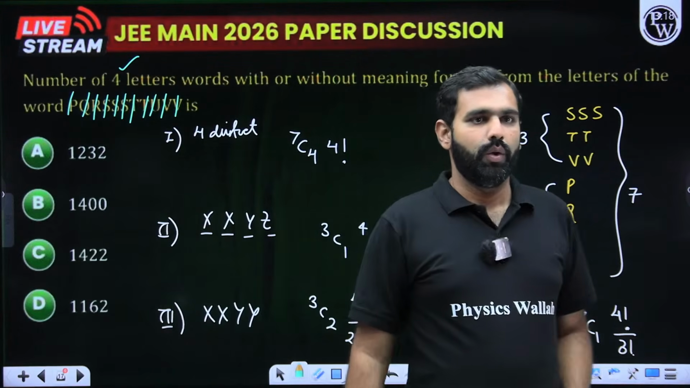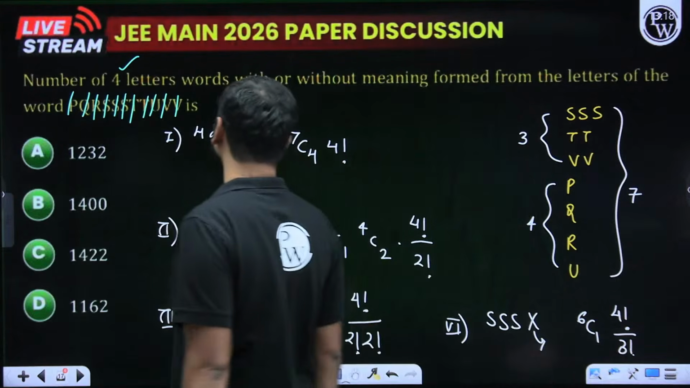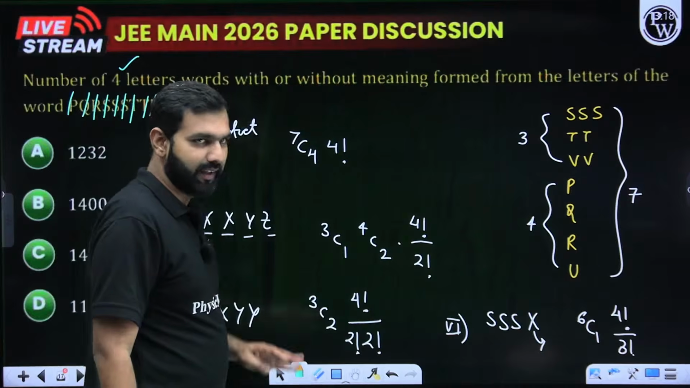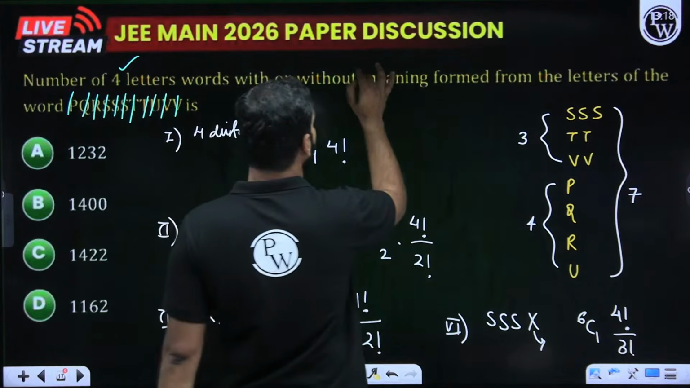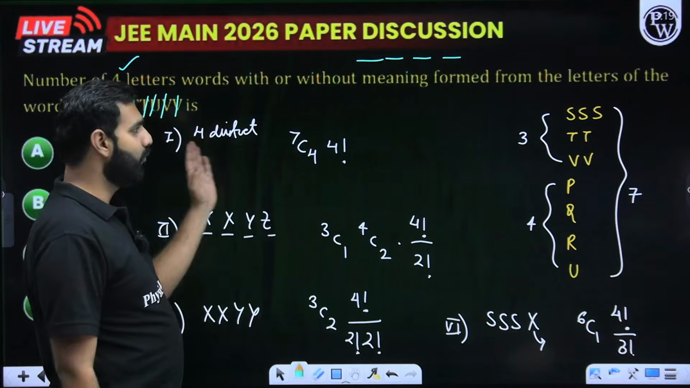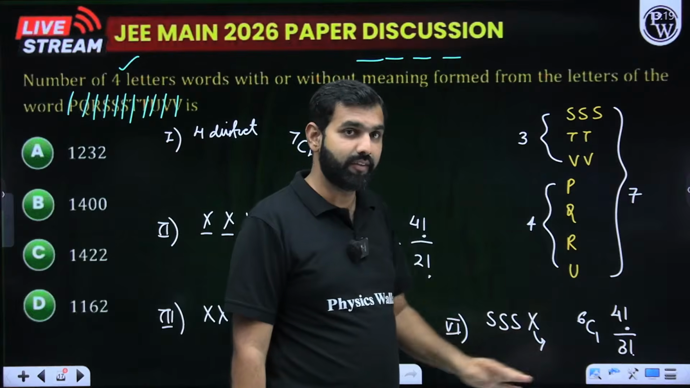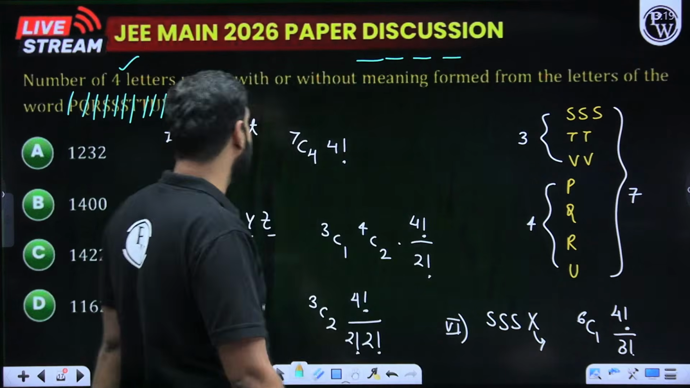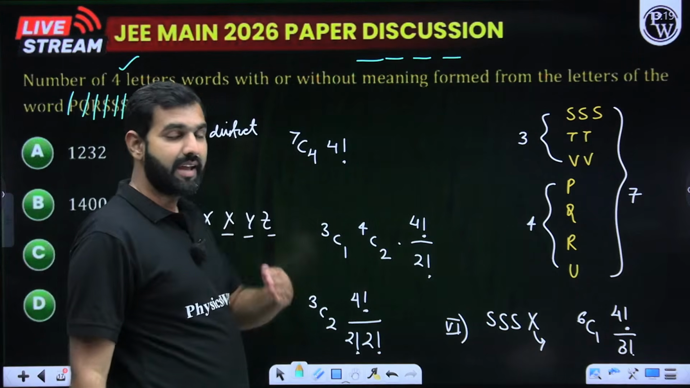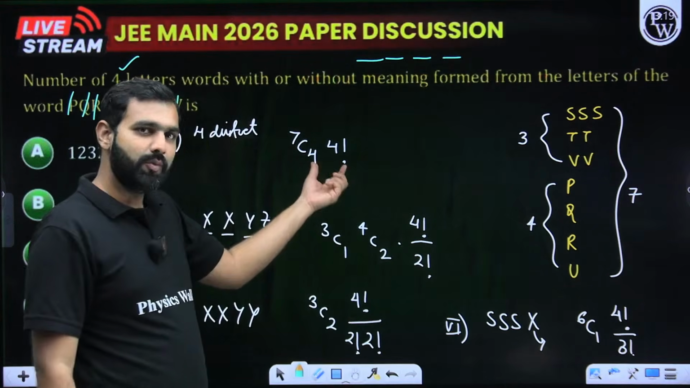Now, how do I proceed with that? I can create different cases. I need to form a 4-letter word, and it can be formed in multiple ways. First way, when all the 4 are distinct. Can I have that possibility? Yes. Out of these 7 available letters, if I choose any 4 letters, that can be done in 7C4 ways. And at those 4 places, 4 letters can be arranged in 4 factorial ways. So this is my first case.